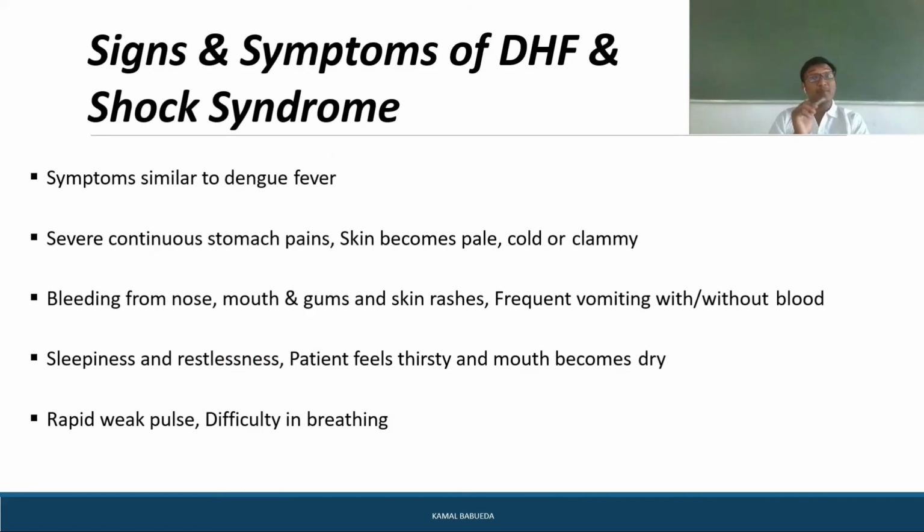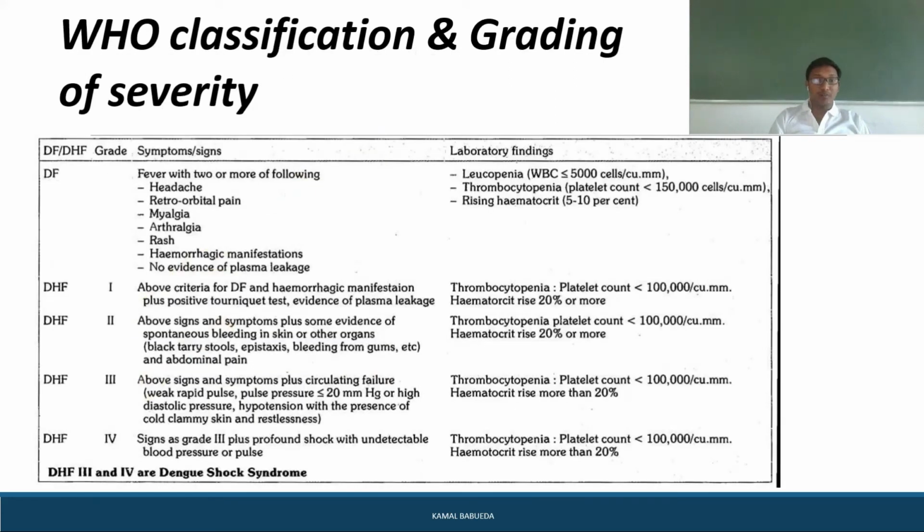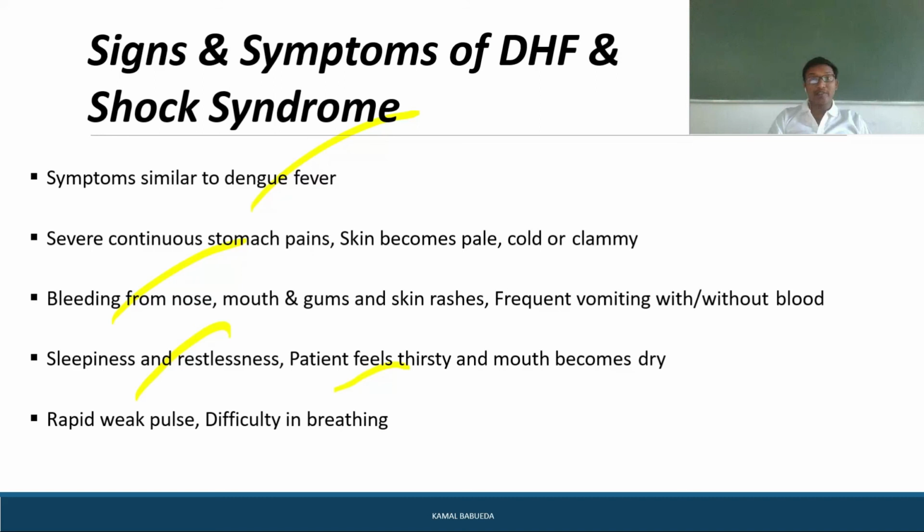Coming to the signs and symptoms of dengue hemorrhagic fever and shock syndrome, the symptoms are very similar to dengue fever, but more severe, with stomach pains, and the skin becomes very pale and the person becomes cold and clammy. You can observe epistaxis, nothing but bleeding from the nose, bleeding from the gums, and skin rashes, and frequent vomiting with or without blood. There will be sleeplessness, restlessness, and the patient feels thirsty and the mouth becomes very dry, and you can observe a rapid weak pulse and difficulty in breathing. So these are some of the signs and symptoms of dengue shock syndrome.